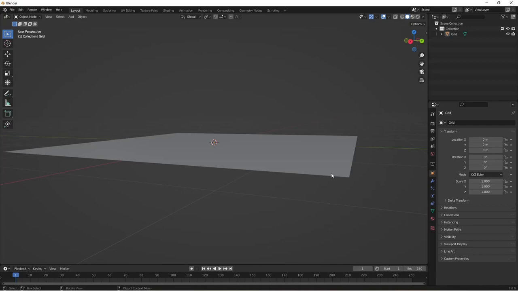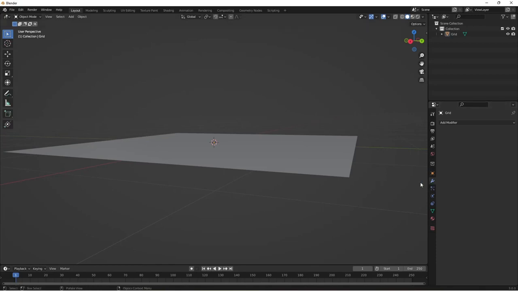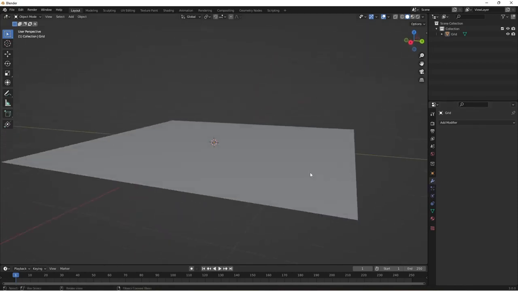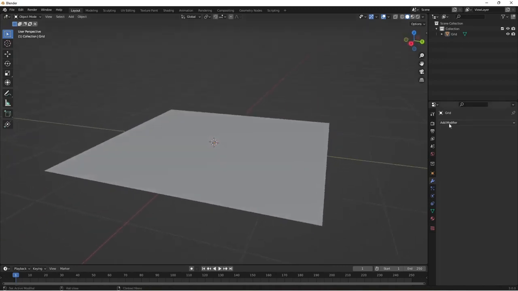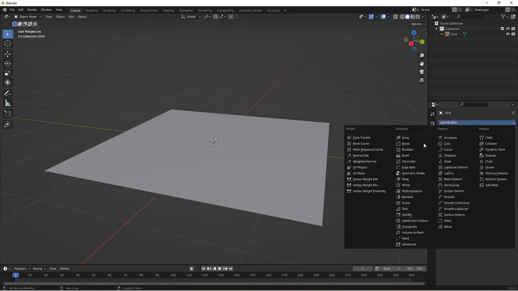The first thing we want to do is go to the right hand side, click on the spanner. This is called modifier properties. This is where you add modifiers to change basically that plane there into a wall. The first modifier we want to add is a solidify.